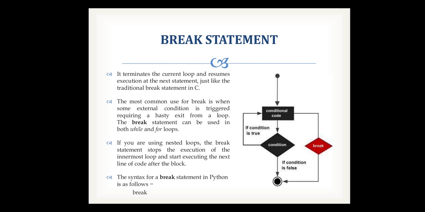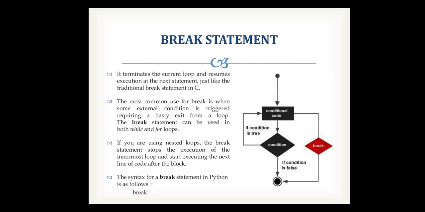If you are using a nested loop, the break statement stops the execution of the innermost loop and starts executing the next line of code after the block. So see the structure. If your conditional block is executed, it iterates until your condition becomes false.